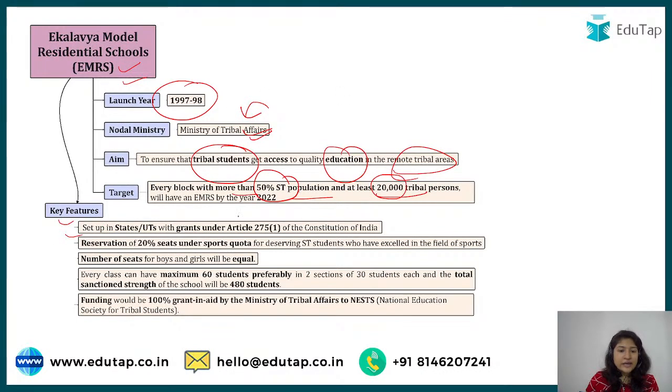As you can see here, this Article 275 section A tells about the expenditure that can be done on the tribal area. So this article gives the right of permission to give expenditure on that area, right? Reservation of 20% seats under sports quota will also be provided to ST category, and the rest of the things are very easy to understand.